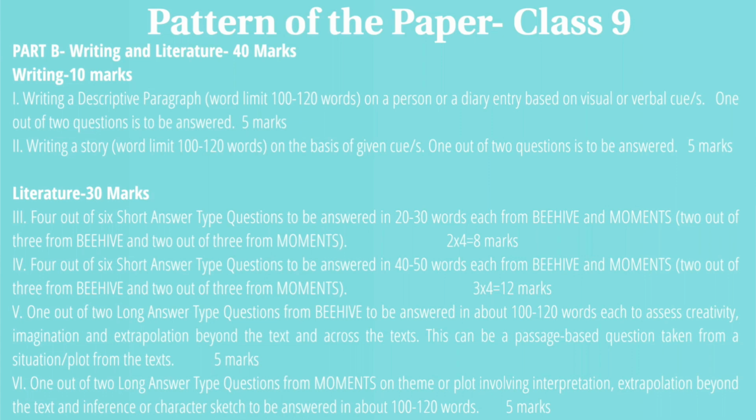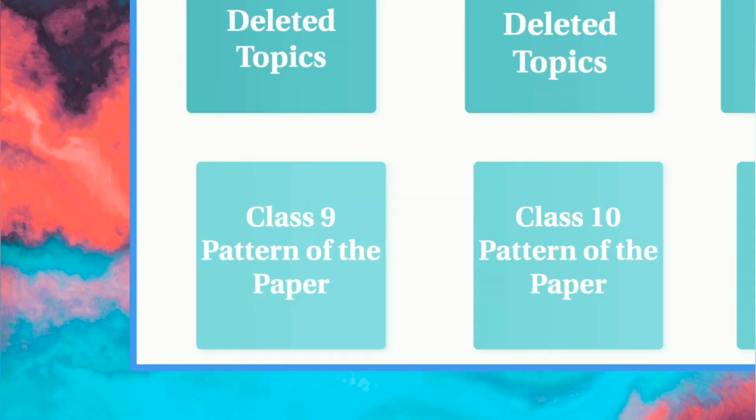And the next one will be a long answer type question from Moments. So 1 question from Beehive, you will be given a choice, and 1 question from Moments, you will be given a choice again. So 5 marks each. So this is the split up for the class 9 English paper.